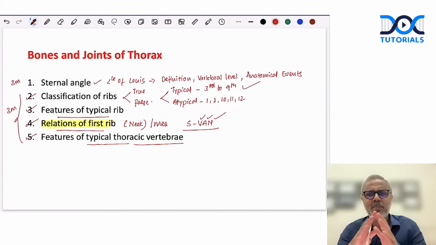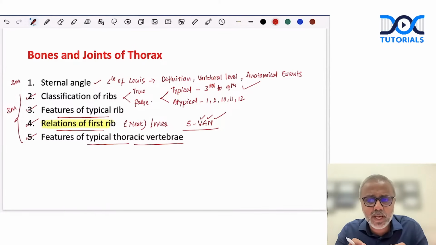Okay, so this is the most typical feature, presence of costal facet on the body as well as on the transverse process. Apart from this, what are the typical features? For example, a long spine which is directed downwards, a long pointed spine which is directed downwards. This is one very important feature of a typical thoracic vertebra. Now, this is how we should describe the features, right? So this is what we need to know from the topic of bones and joints. Are we clear with this?